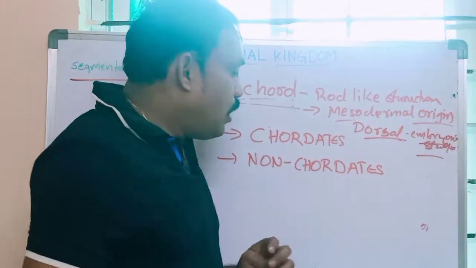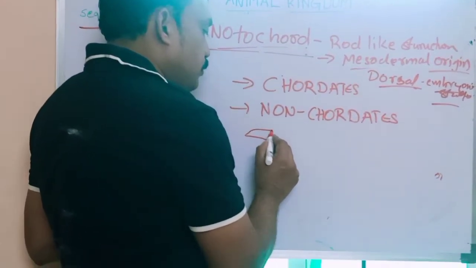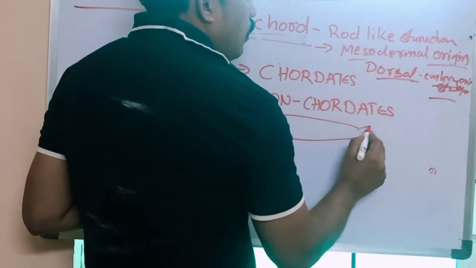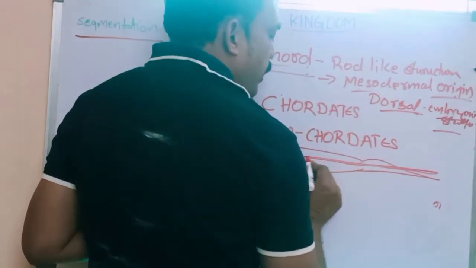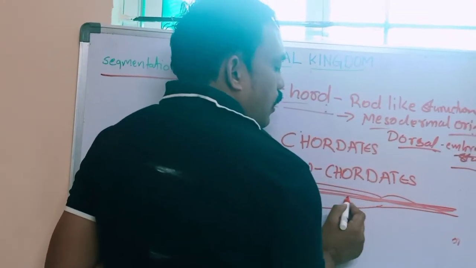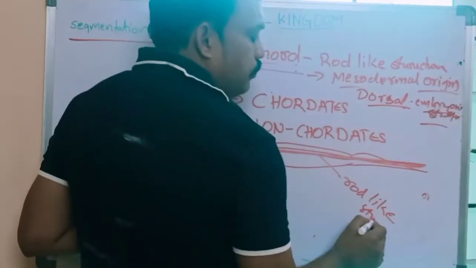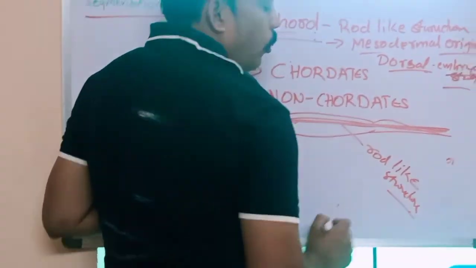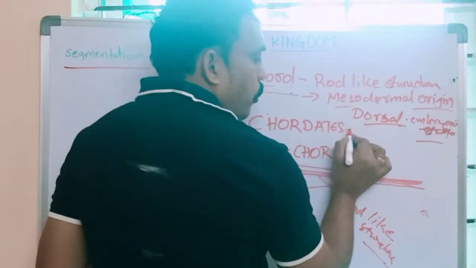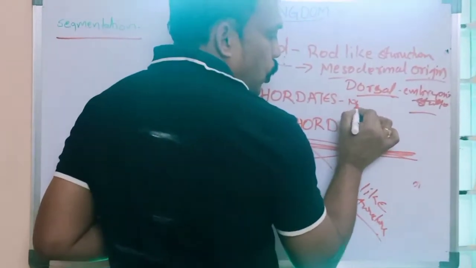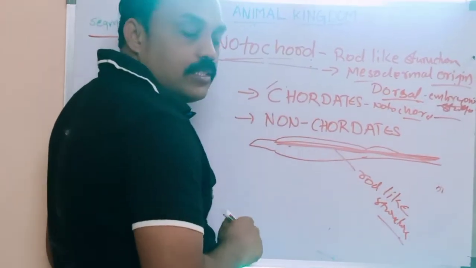That means some organisms have, in their body in the dorsal region, for example Amphioxus and so many organisms, one rod-like structure located in the dorsal region. That we can call notochord. Chordata is which has notochord. Very important. Organisms which have a rod-like structure in the dorsal region, we can call chordates.